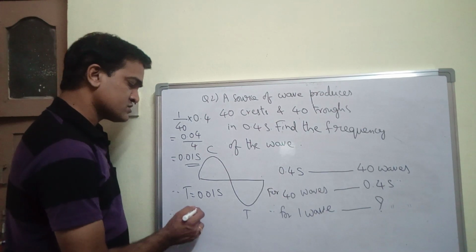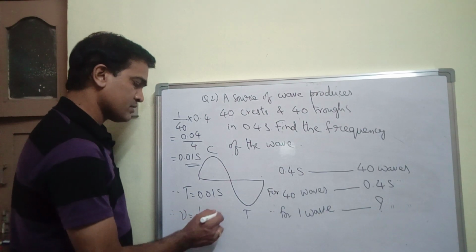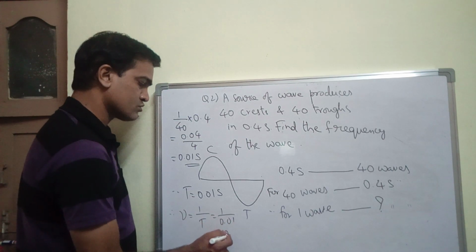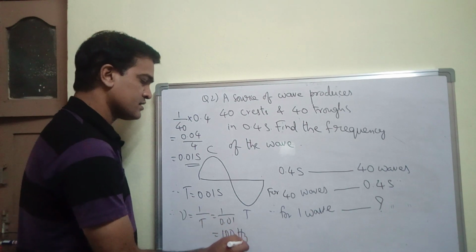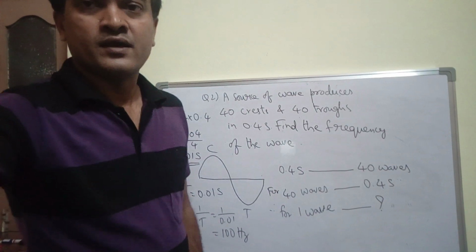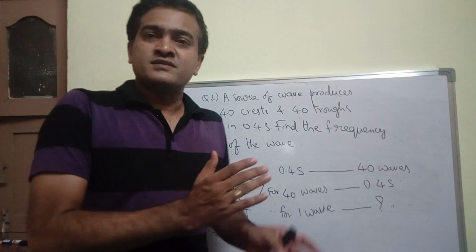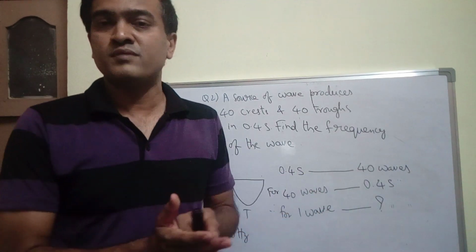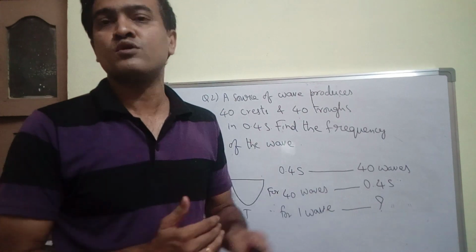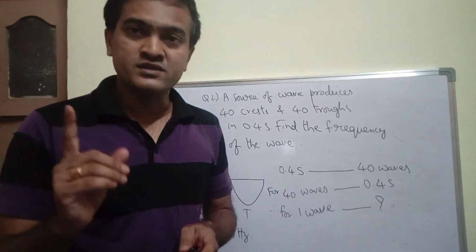Therefore, frequency is nothing but the reciprocal of the time period, which is 1 by 0.01, which comes out to be 100 hertz. That's it, right? And these are the basic problems we did till now. Let me show you one more problem for today, and then we'll discuss tomorrow.